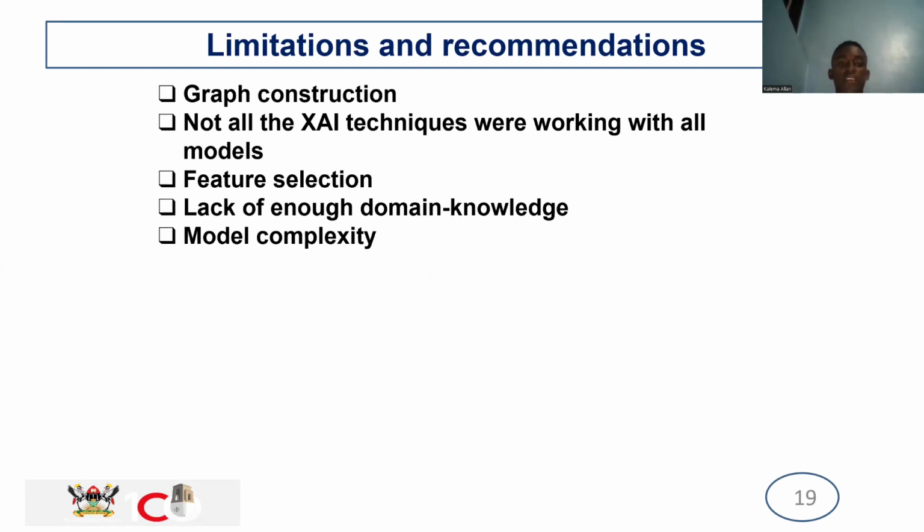Lack of enough domain knowledge. This was our first project, so we had to learn everything from scratch, and integrating everything was a challenge. We also had model complexity. As we know, GNN models are a black box. Knowing how they work is really a challenging process, so understanding that and coming up with models that actually do what we want became a problem.